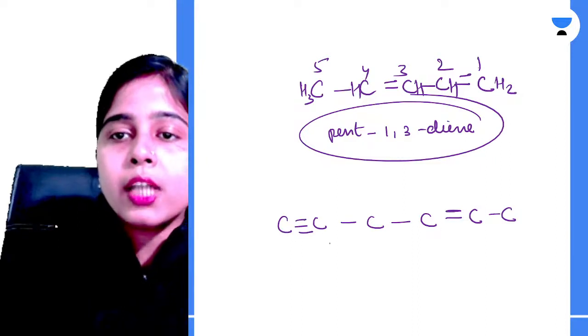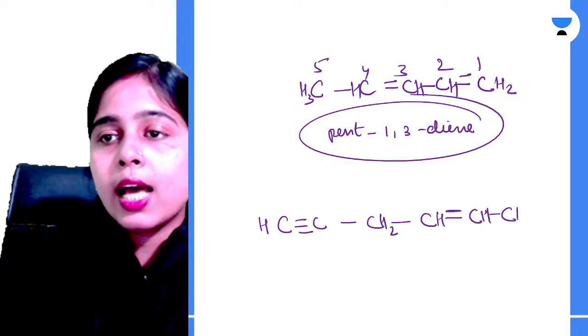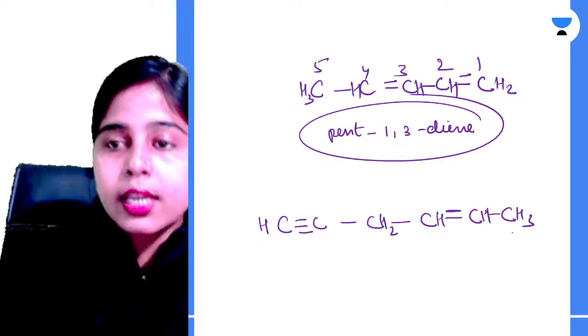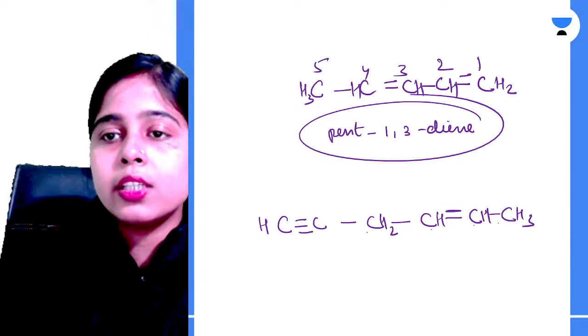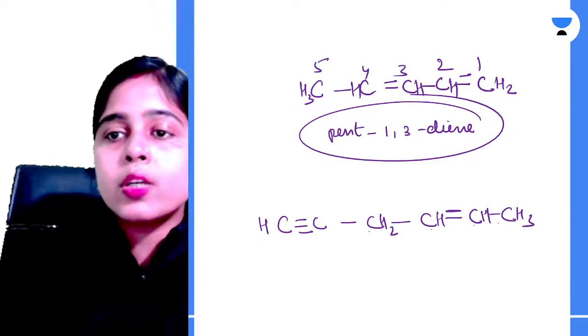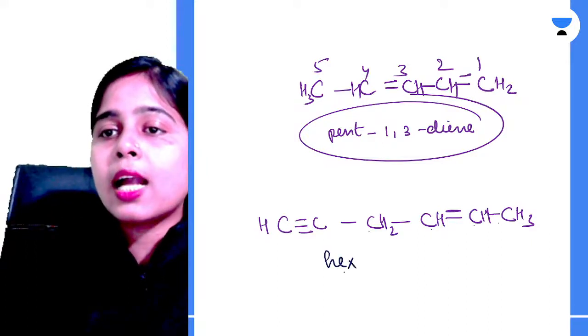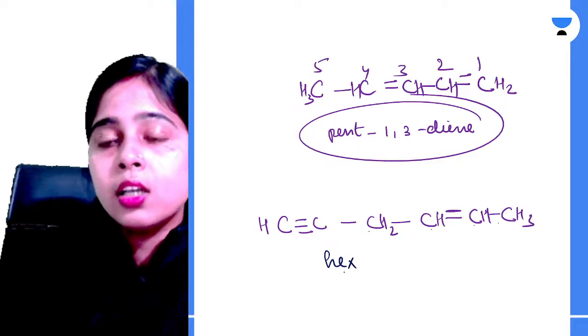Here we have a triple bond and here we have a double bond. So one hydrogen, no hydrogens, two hydrogens, one hydrogen and three hydrogens. In this case you can see we have 1, 2, 3, 4, 5, 6 carbon atoms. Now there is no substituent, so no prefix, and we come directly to the root word. So hex is the root word that will be used here for this carbon compound.